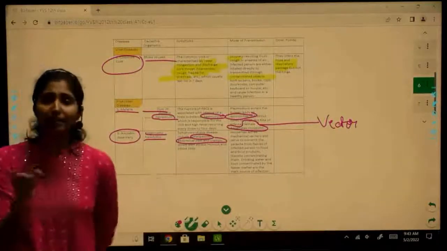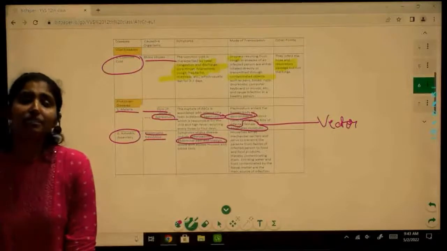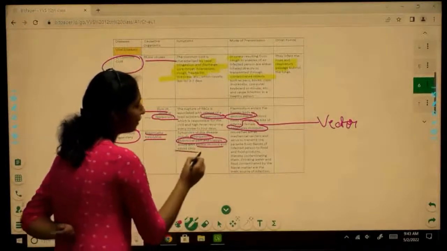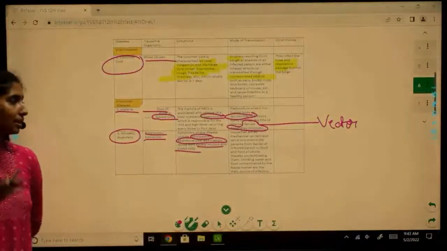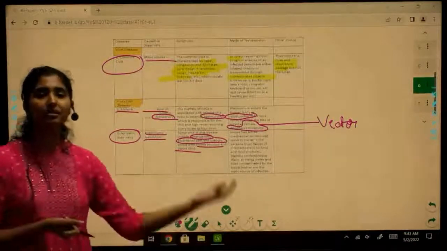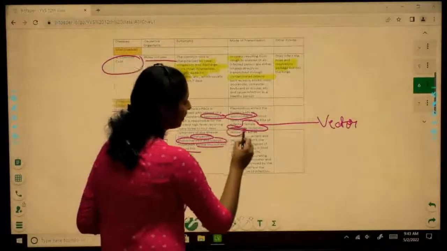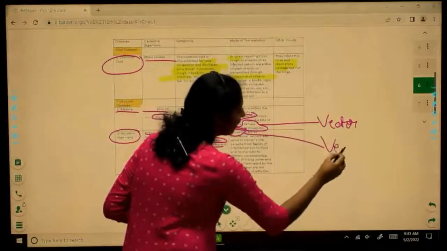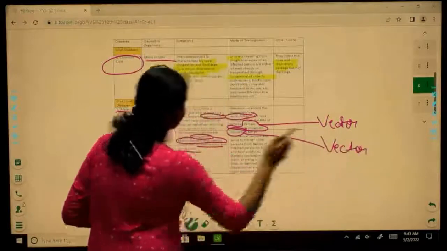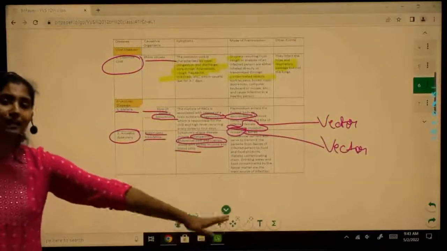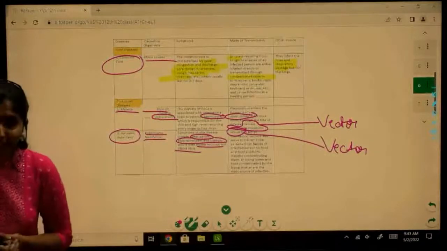And in this case, the stools will have excess mucus and blood. There will be excess mucus and blood in the stools as well. So this is a characteristic of this disease. Okay. So what is acting as a vector? In this case, the vector is house flies. The vector of Entamoeba histolytica is house flies that are acting as mechanical carriers, right?